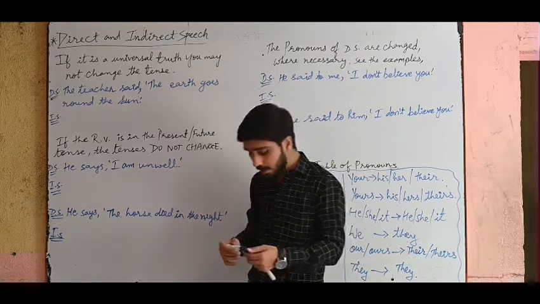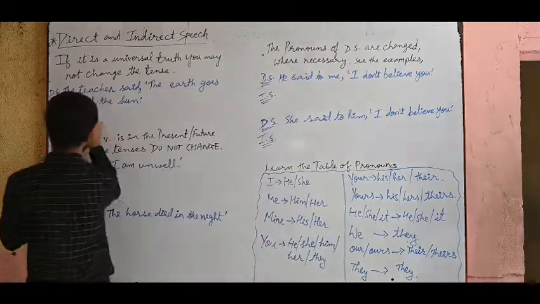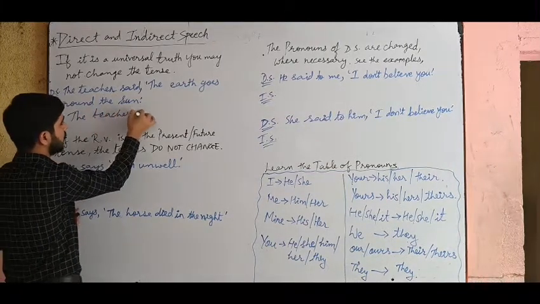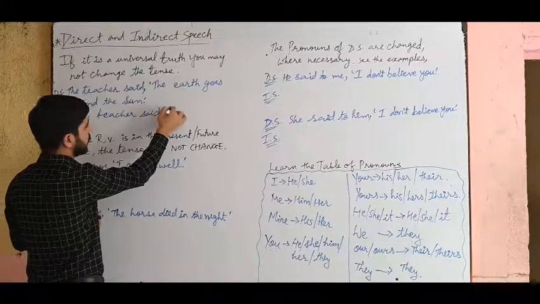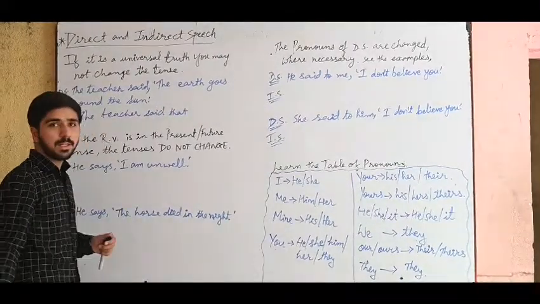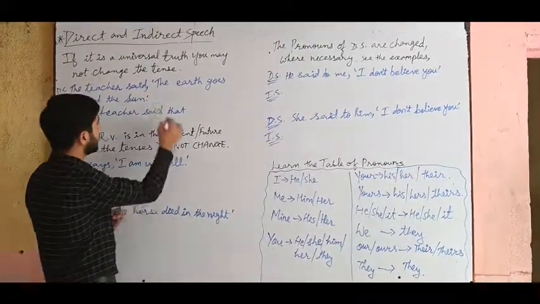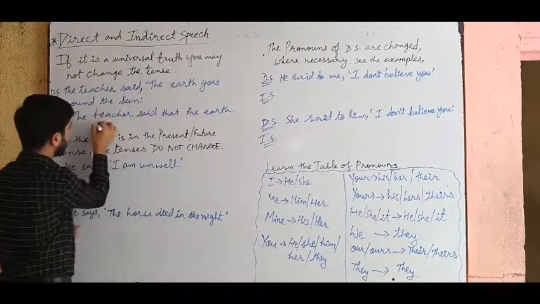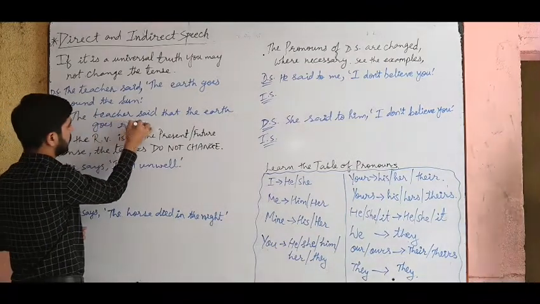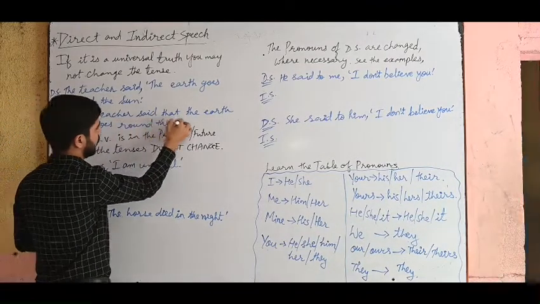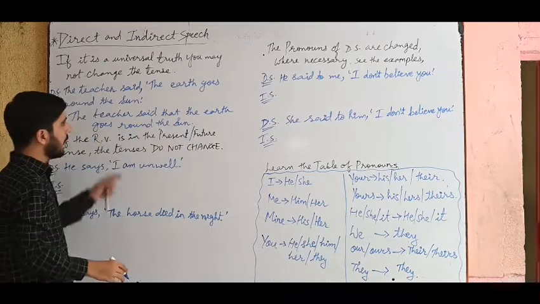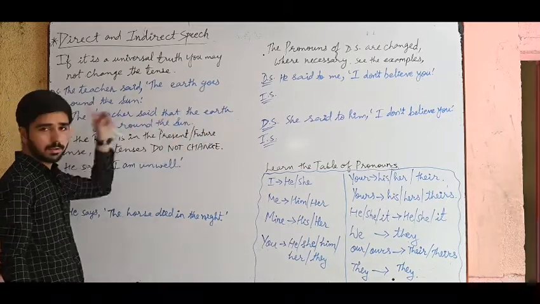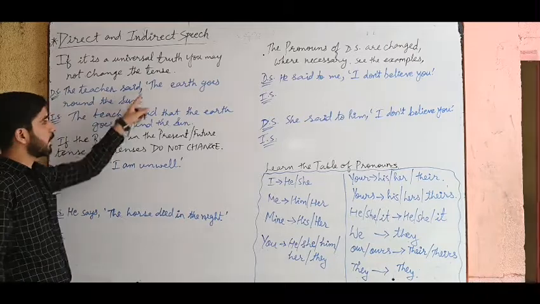It's not possible. So the answer will be, the teacher said that. Now do not change the tense of the sentence. The teacher said that the earth goes round the sun. See, I have not changed the tense of the sentence because it is universal truth. I have just added that, nothing else, and I have removed inverted commas.